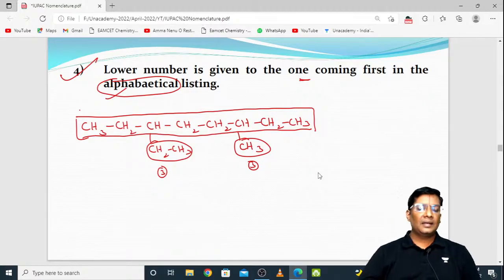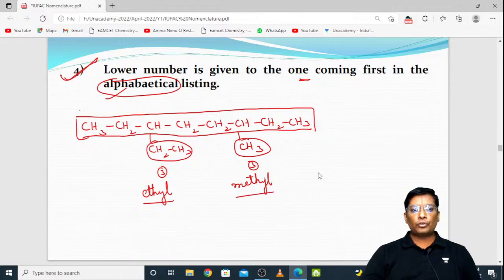Yeah, I am giving the answer to you. This is called ethyl substituent and this is called methyl substituent. So what does the fourth rule say here? The fourth rule explains that the least number should be given to the first in the alphabetical listing. Ethyl has the alphabet E, methyl has the alphabet M. So you need to give the priority to the ethyl but not methyl.